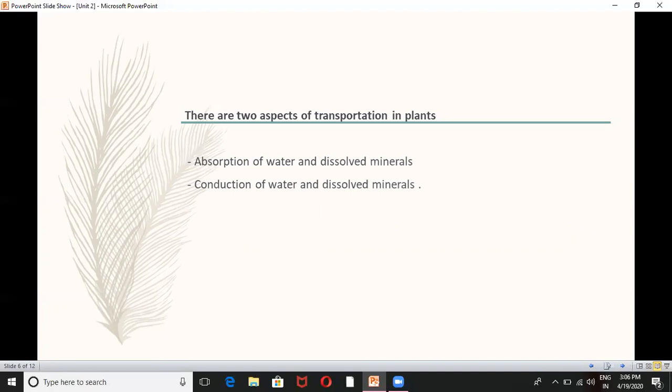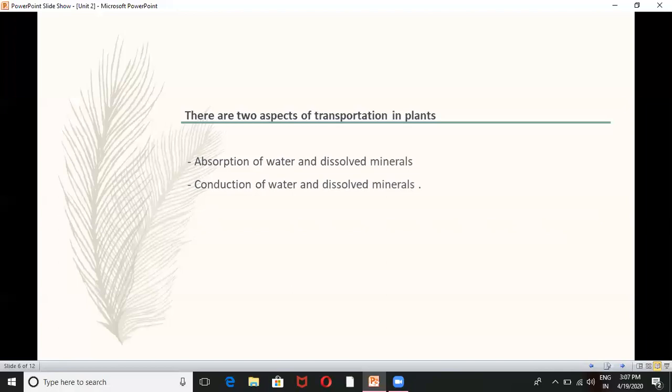What is the need for this transportation in plants? Now we are going to discuss the two main aspects of transportation in plants. First one, absorption, and second, conduction. Absorption means absorption of water and dissolved minerals. Water is in the form of water molecules, and in these water molecules minerals and nutrients are already dissolved. That is called absorption. Absorption is the first process.